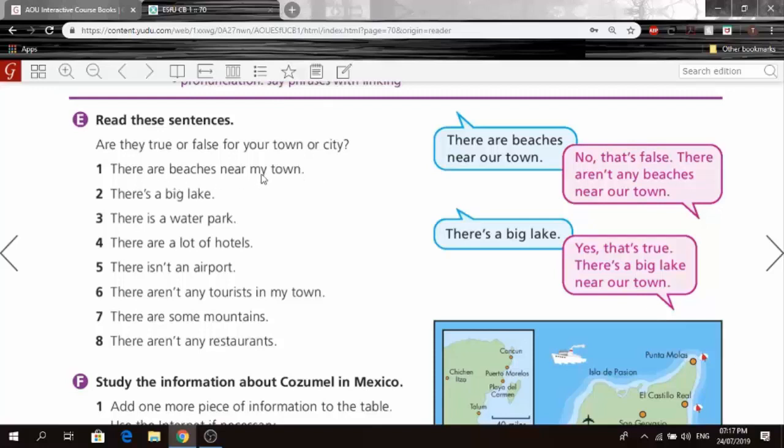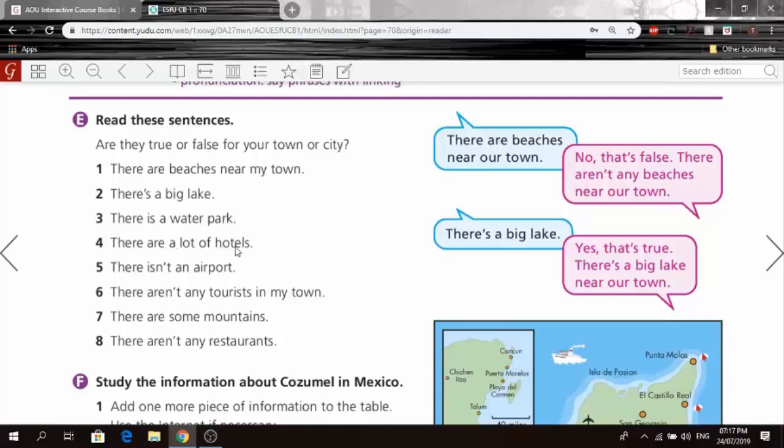So there are beaches near my town. Yes, that's correct. There are beaches near our city, okay? There's a big lake. Yes, that's true. There's a big lake near our city. There's a water park. Yes, that's true. There's a water park in our city.